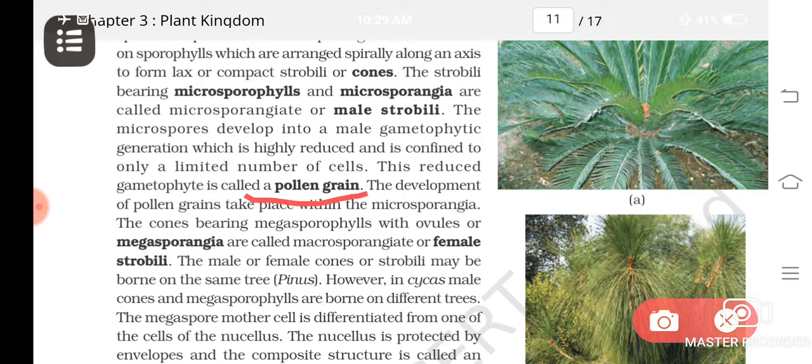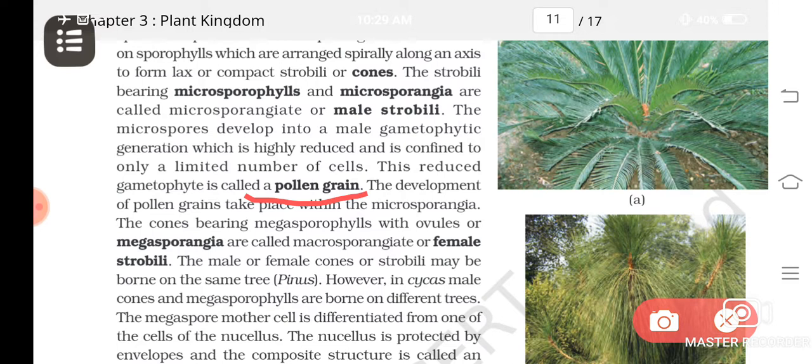They are not forming cones there. Cone means a compact structure. So these megaspores contain the female gametophyte.